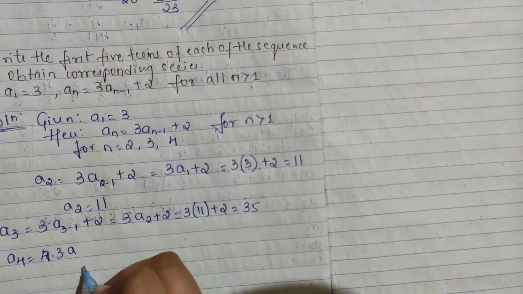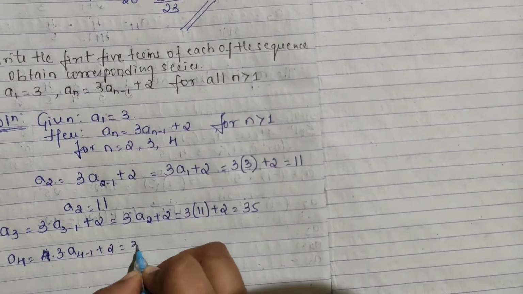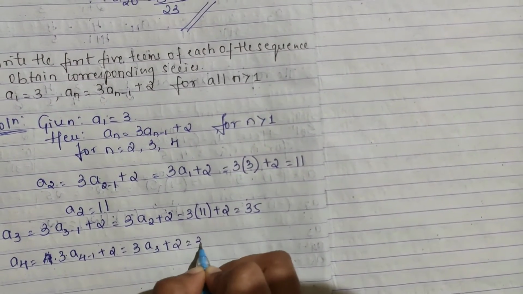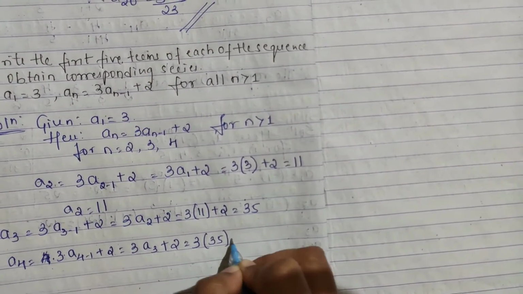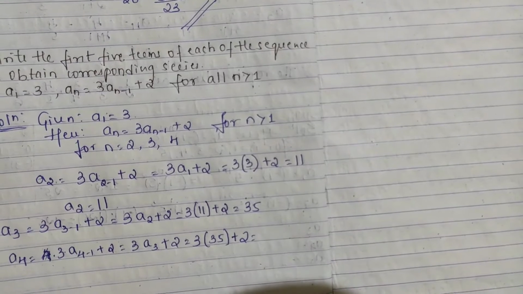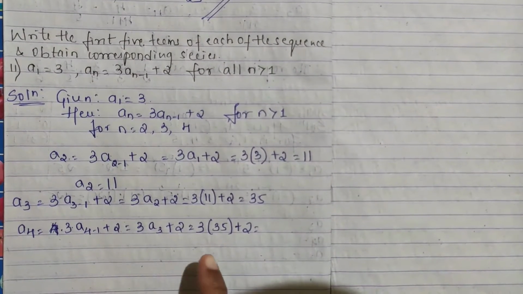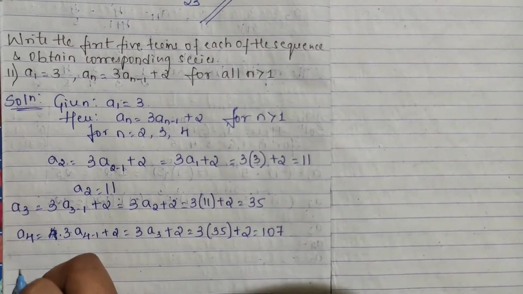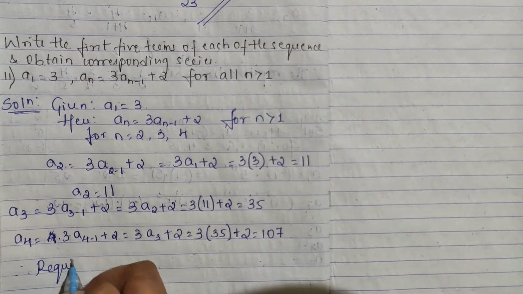3a, 4 minus 1 plus 2. So you are getting 3a, 4 minus 1 is 3, plus 2. And a3 we have got, what is our a3? It is 35 plus 2. So 35 into 3 it is 3, 5, 15, 105. 105 plus 2 is 107. So therefore, required terms, what you are getting?